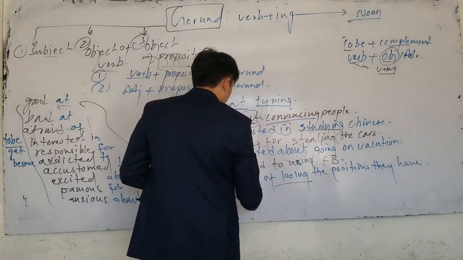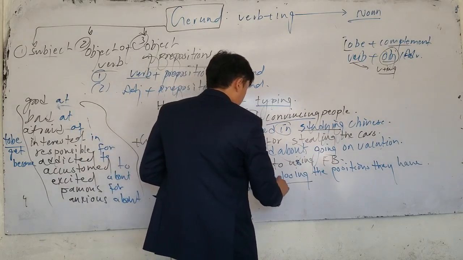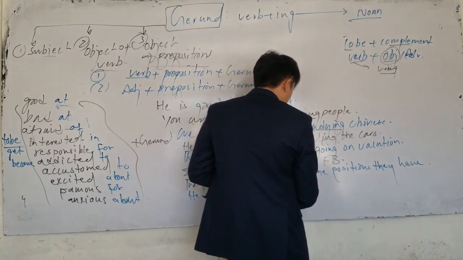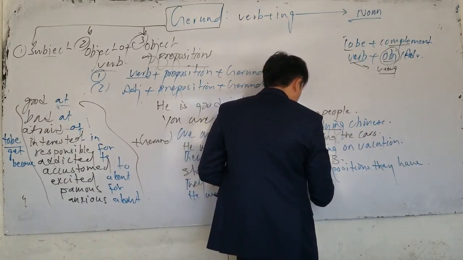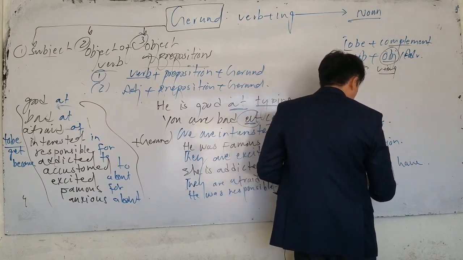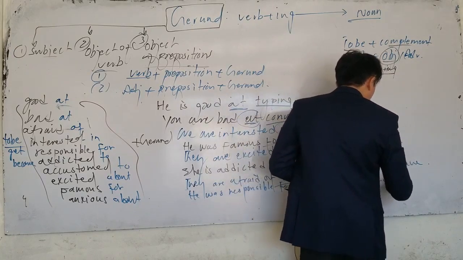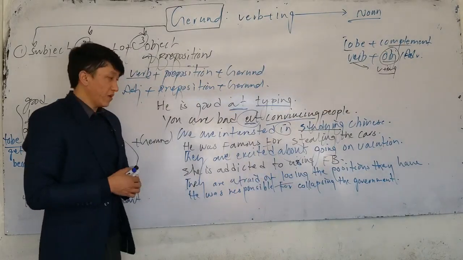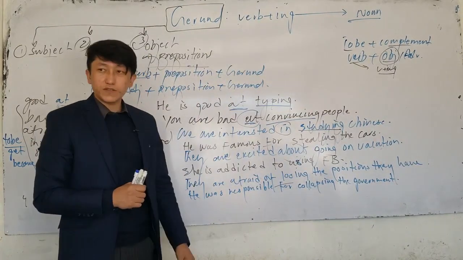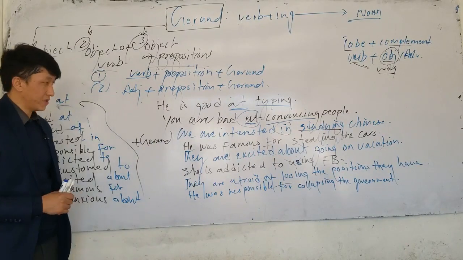Look, he was responsible for what? He was responsible for collapsing the government. Now we have many more. This is used what? Combination of adjective, preposition, gerund.